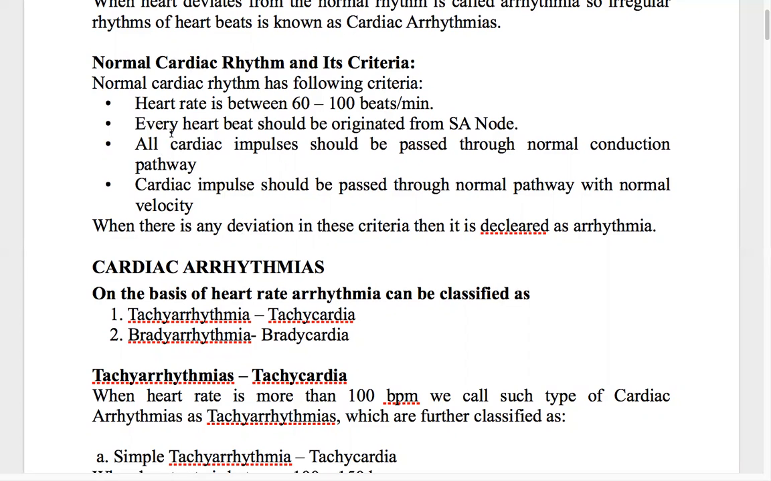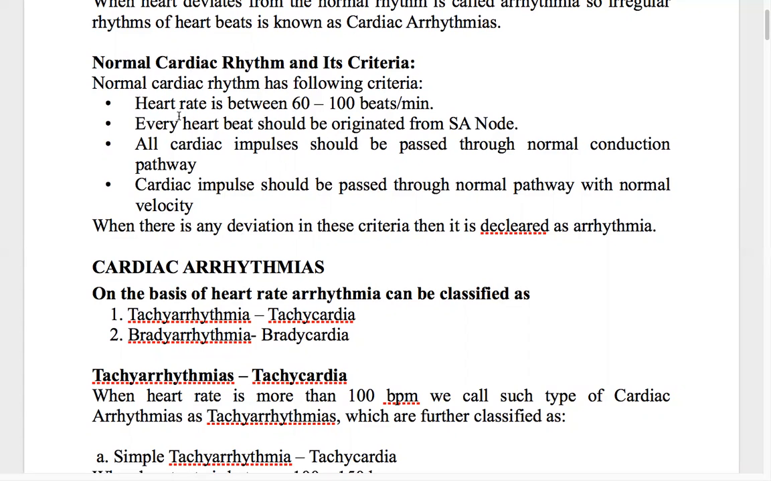The first one is on the basis of the heart rate. On the basis of the heart rate, cardiac arrhythmias are classified into two types. One is tachycardia or tachyarrhythmia, and another one is bradyarrhythmia. Now, what are these tachyarrhythmias and bradyarrhythmias?